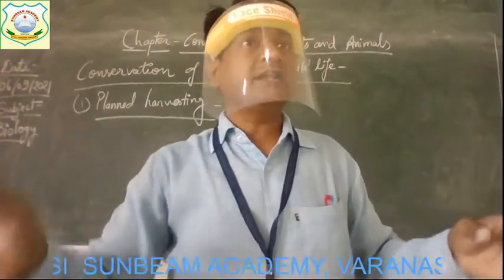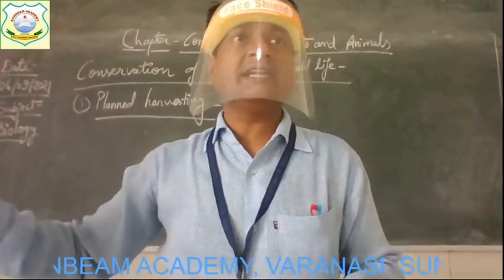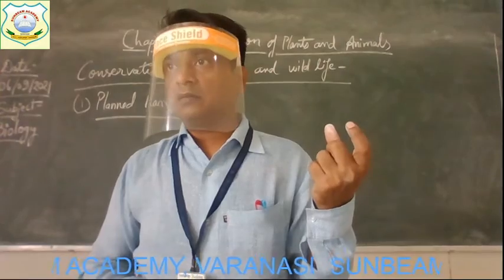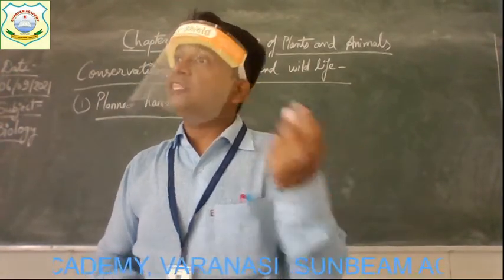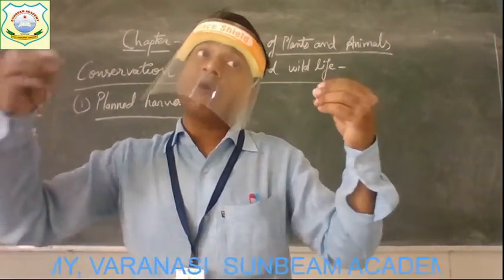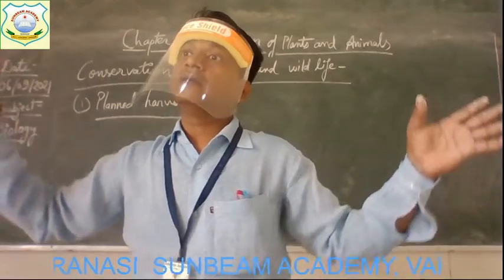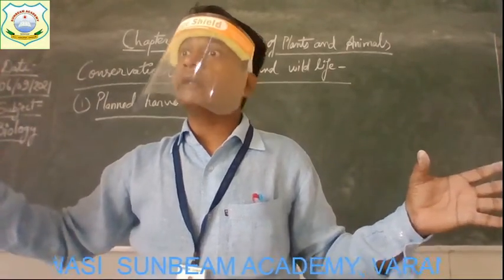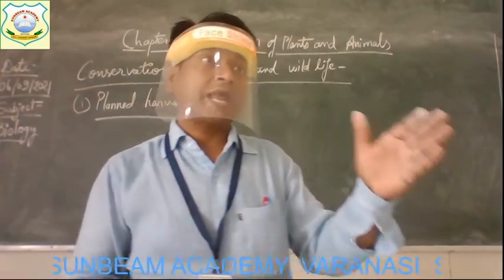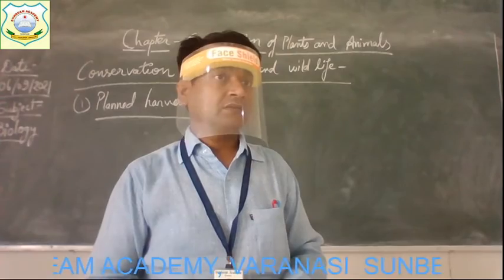Out of all trees, cut few trees. Suppose a forest has 100 trees, so out of 100 you just select some of the trees to cut. And especially which kind of trees? Old trees. And leave all the young trees, because after a few years the young trees again become old and make the forest. Get it? So this practice, this method, is known as plant harvesting.